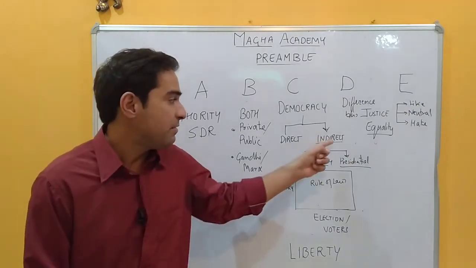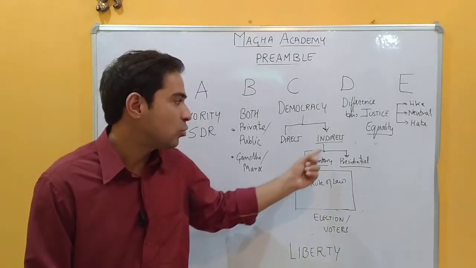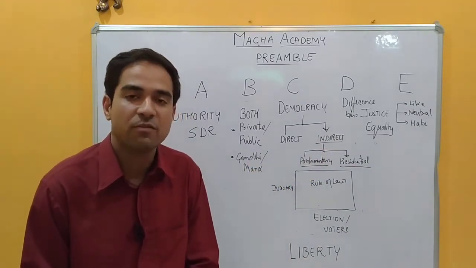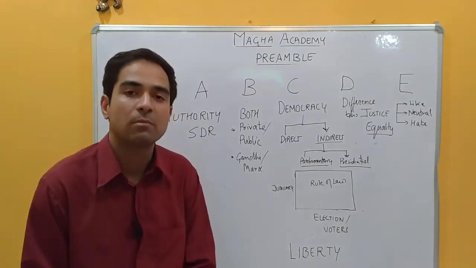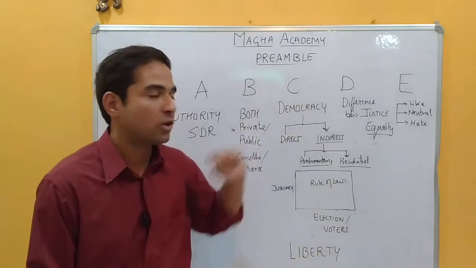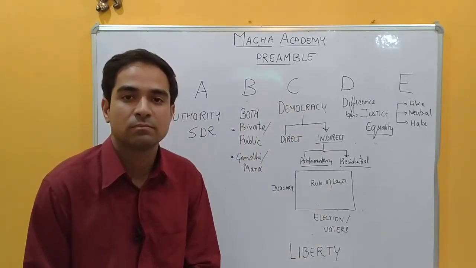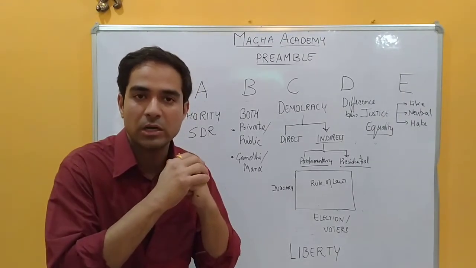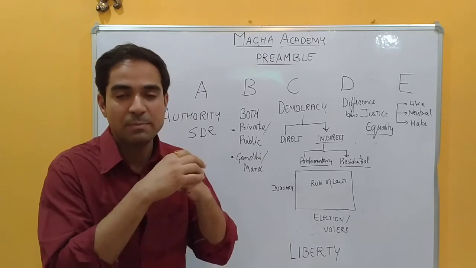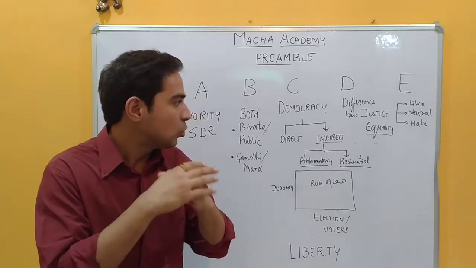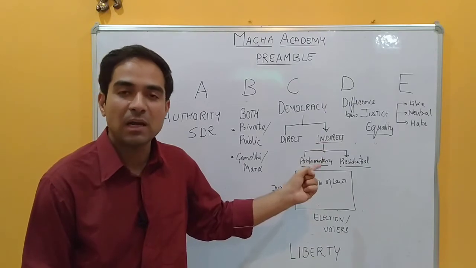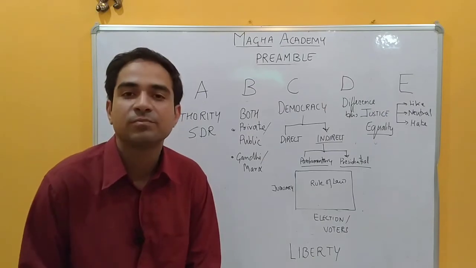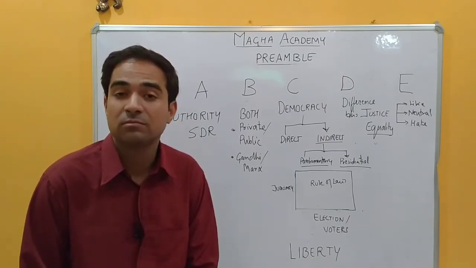And if we move further, there are two types of representatives: representatives coming from parliament, or a presidential form of government. We have a parliamentary form of government. So we are a representative parliamentary democracy. In India, the authority lies with the public, the people, the citizens, through representative democracy, and the parliamentary representative democracy in India was structured by Britain.